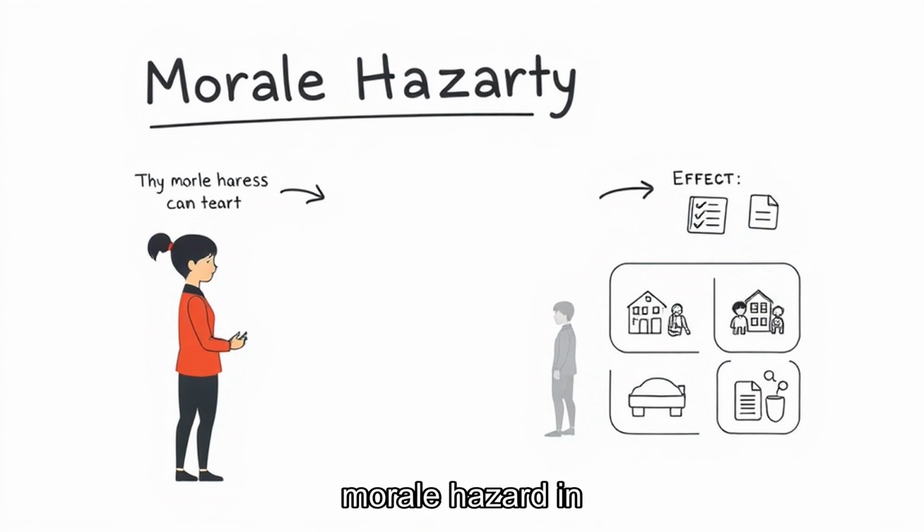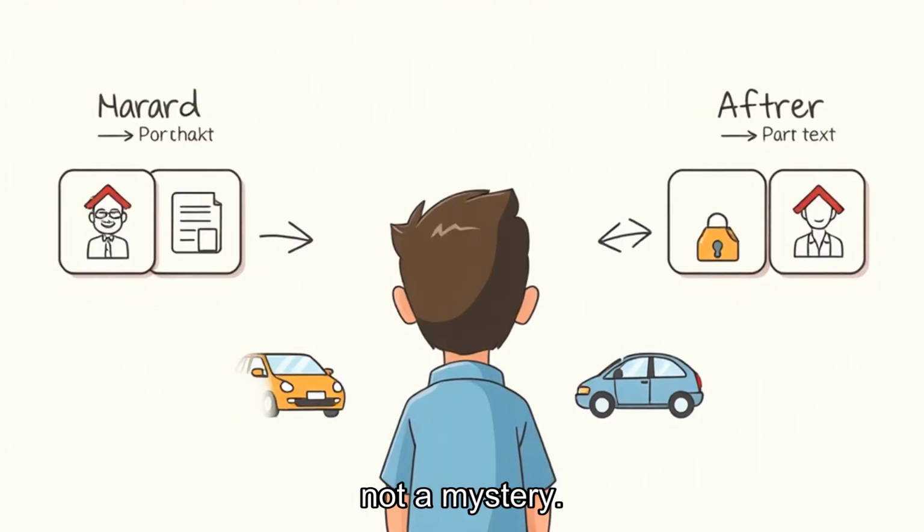The pattern in moral hazard versus morale hazard in insurance is easier to handle when the first signal is noticed instead of dismissed. The situation is easier to judge when the attitude becomes relaxed even without intent to deceive is treated as a likely effect, not a mystery. Moral hazard and morale hazard changes the decision before anyone names it.